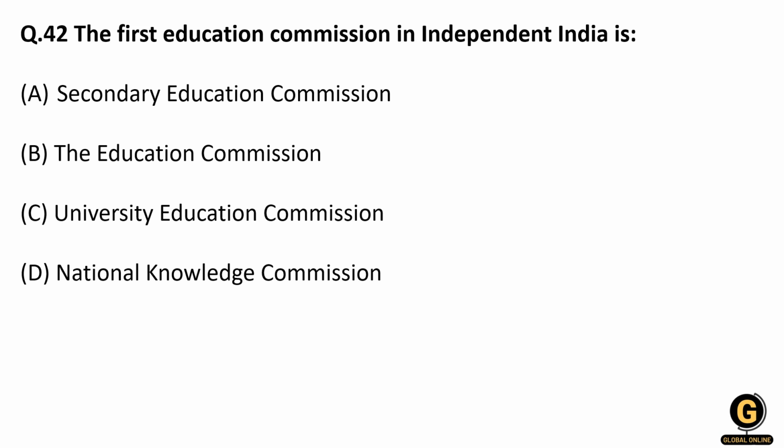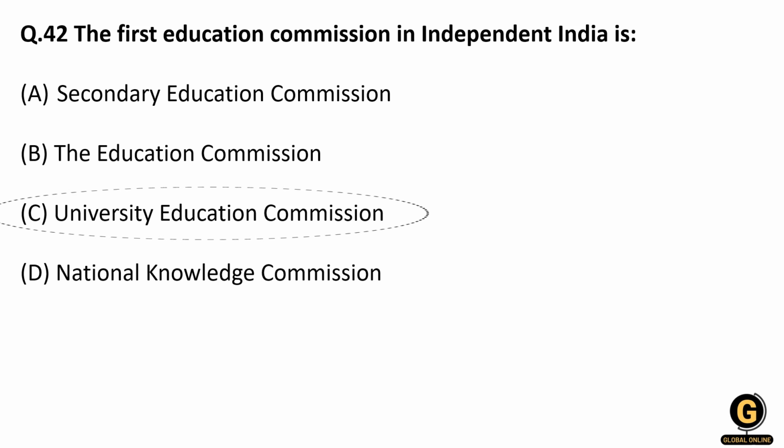So remember, the first education commission of independent India was headed by Dr. S. Radhakrishnan. It was formed in 1947. It submitted its report in 1949, and it was called the University Education Commission, right? So these 4 points you should remember.